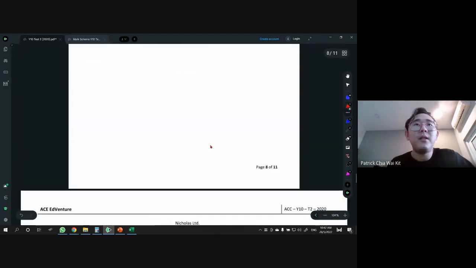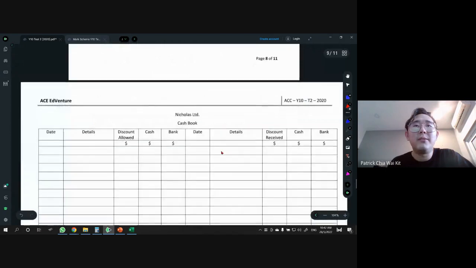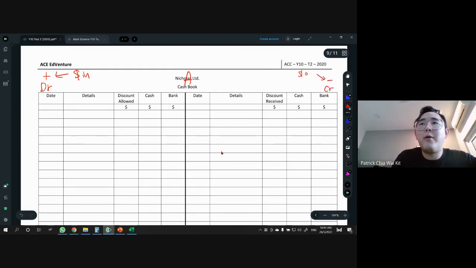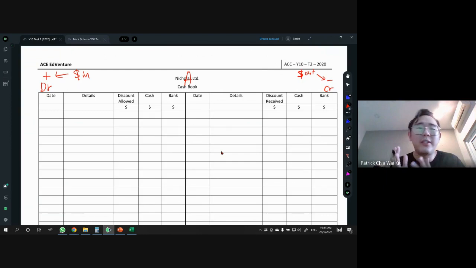Before we start, make sure that you know how to do cash book. Cash book is a T account. Let me just darken it first. Cash book is asset, and the other side is plus. Plus means money coming in, and the CR side is a minus, so this means money going out. When you are doing cash book, you don't need to do the double entry anymore. You can just do the cheap way and ask yourself, is it money in or money out? You're focusing on the money.